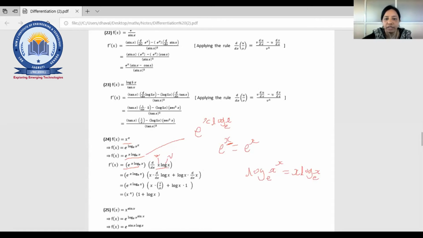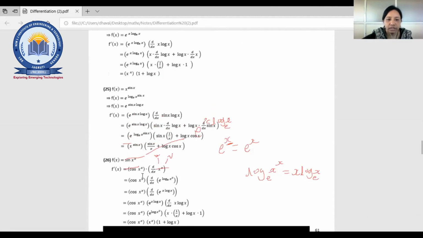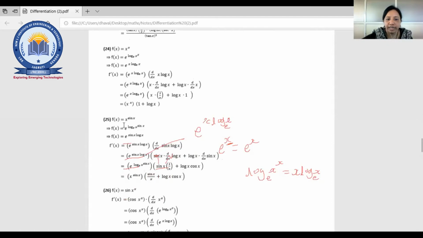Sometimes you will get this type of thing. You can solve it by that, or you can set it equal to y and solve in any way. You can also solve it by taking log on both sides, right? Okay. Same with the 25th number, x raised to sin x. Here they have taken e raised to log x raised to sin x, and again the same way as the previous one. Any doubt?